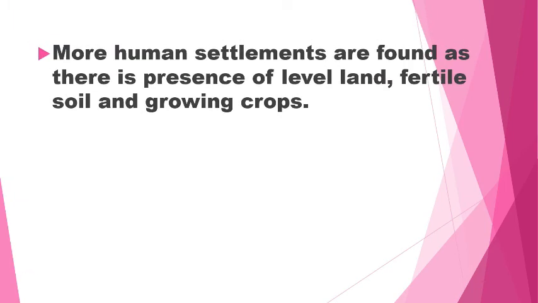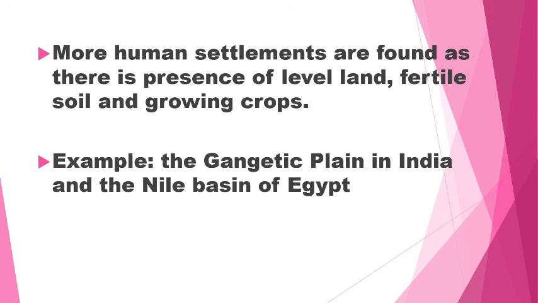More human settlements are found as there is presence of level land, fertile soil, and growing crops. Examples are the Gangetic Plain in India and the Nile Basin of Egypt.